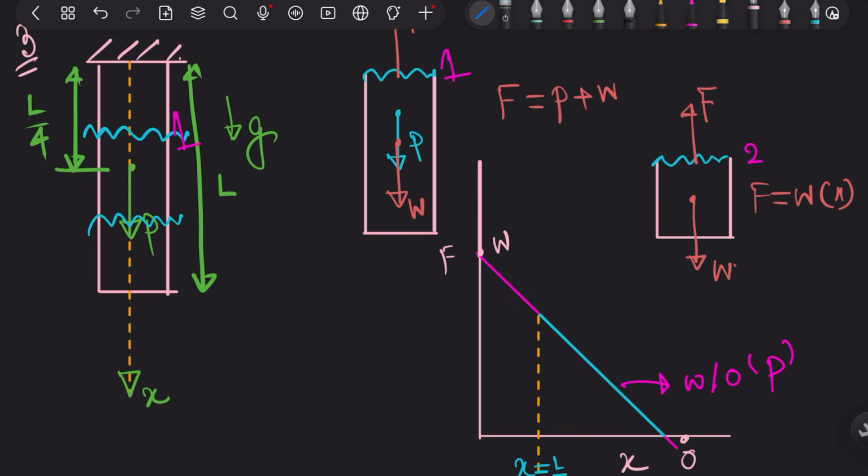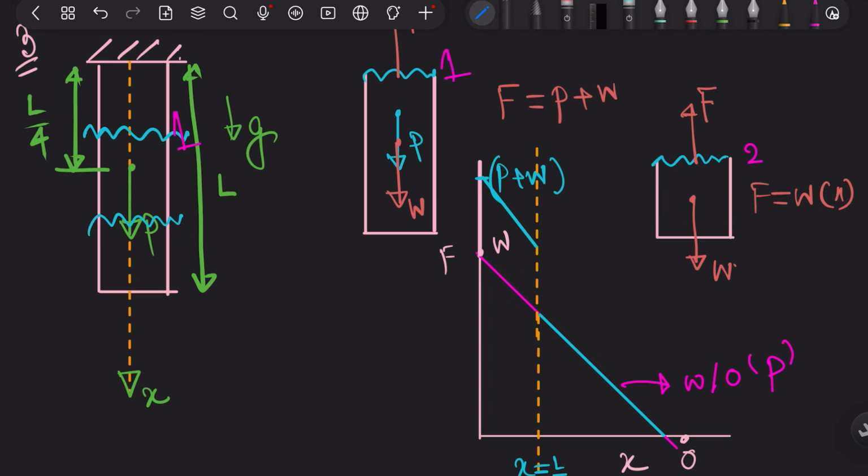For the actual case, at x equal to 0, what will be my total load? P plus the weight of the rod, the total weight of the rod, and it will decrease linearly up till this. It will have the same slope and it will decrease. So this is my answer.